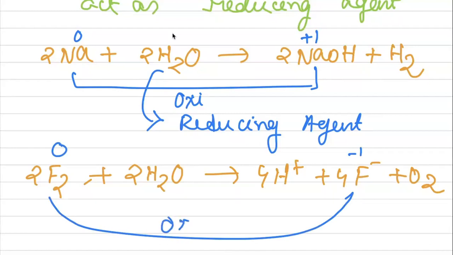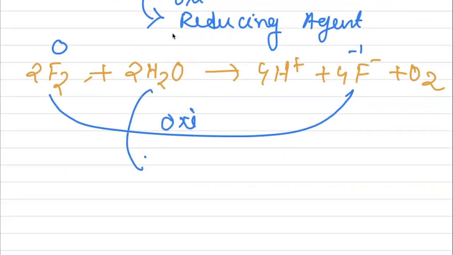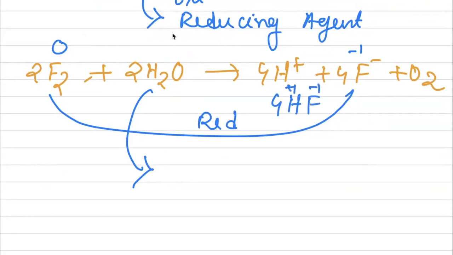Ma'am, why 4F-? Because there is one negative charge. So reduction is taking place: oxidation number decreases, that means reduction. We can write this reaction like this: 4HF. Fluorine is -1, hydrogen is +1. So reduction takes place, which means water acts as an oxidizing agent.